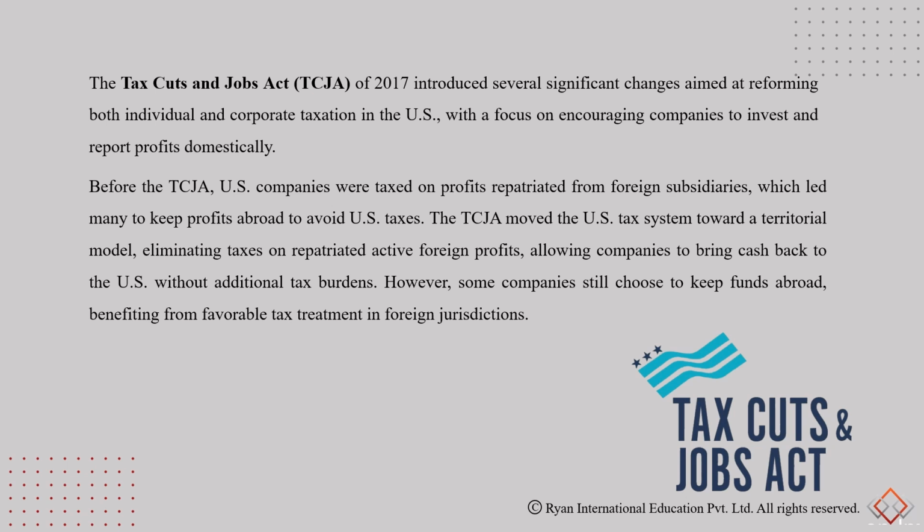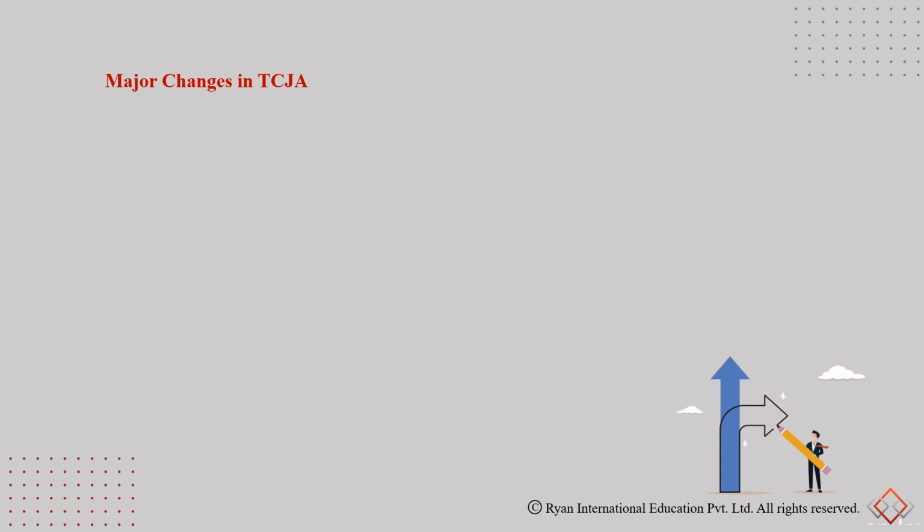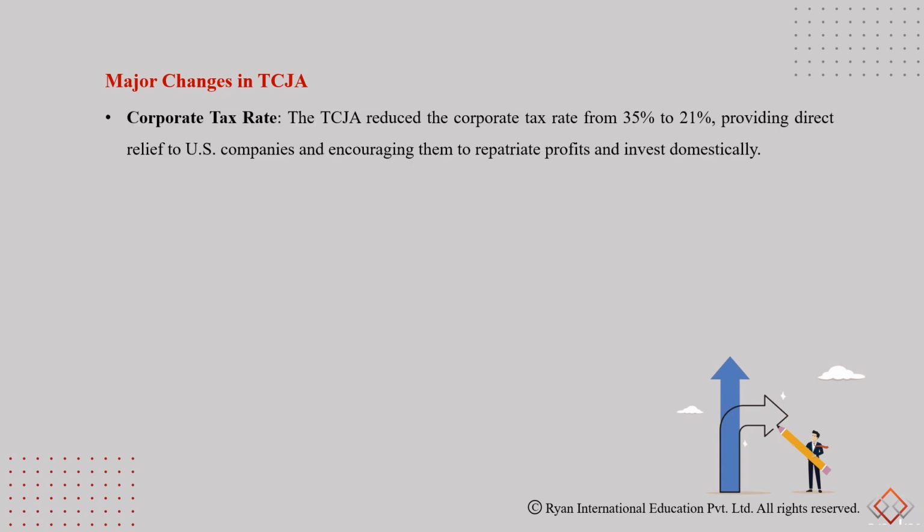The Tax Cuts and Jobs Act moved the US tax system towards a territorial model, eliminating taxes on repatriated active profits, allowing companies to bring cash back to the US without incurring additional tax burdens. However, some companies still choose to keep funds abroad, benefiting from more favorable tax treatment in foreign jurisdictions. In this section, let's understand the major provisions of the Tax Cuts and Jobs Act.